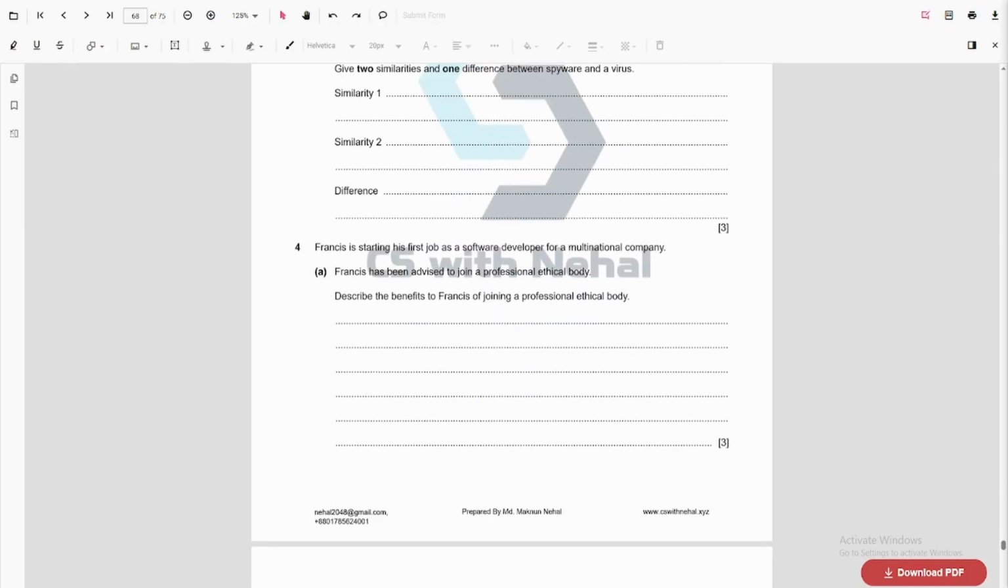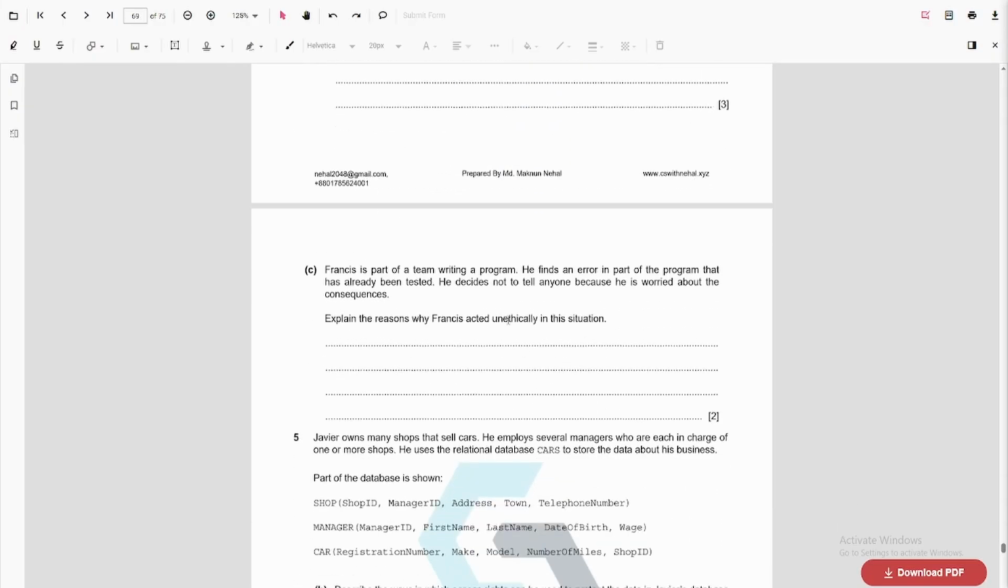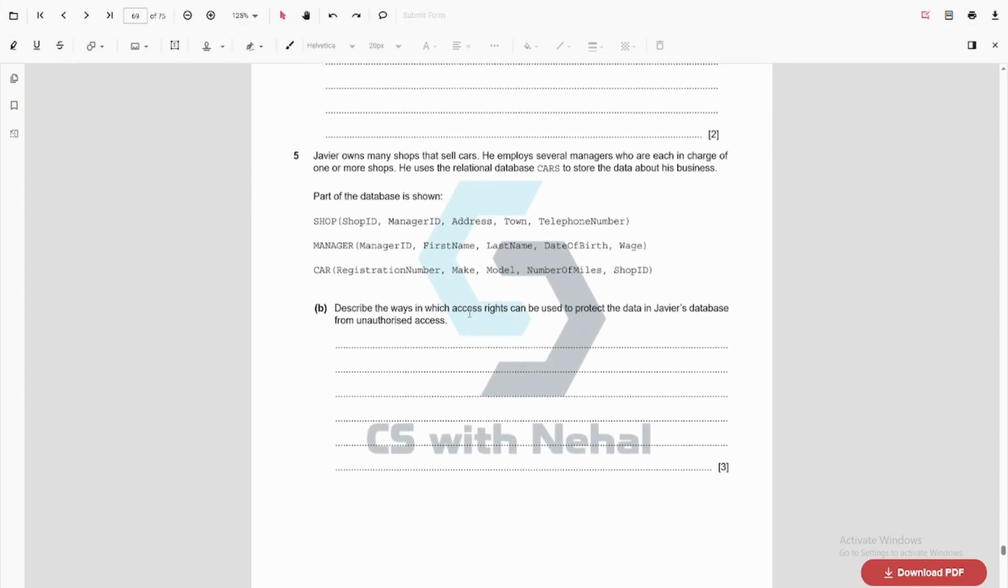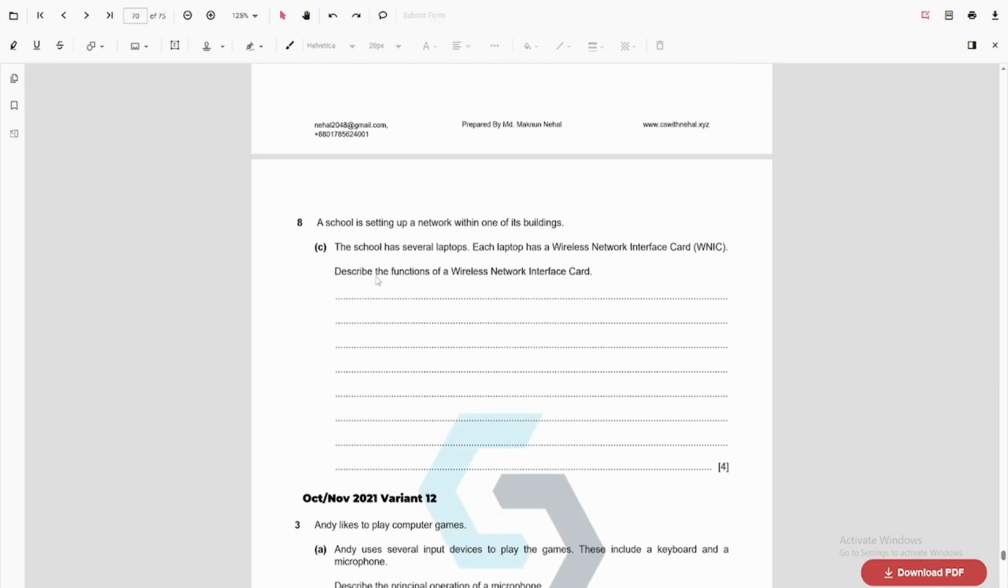This basically you just write things, right? For example, there are ethical guidelines to follow. The client or staff must know he's reputable and things like that. So you just explain. Basically, there was a problem and he decided not to tell anyone, right? This is unethical. You need to explain why. So you need to explain about the access rights. Different users are given different permissions. This is a function of NIC, WNIC.